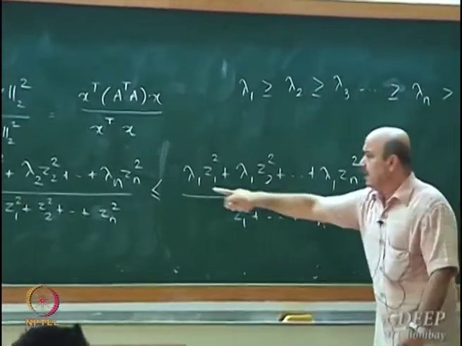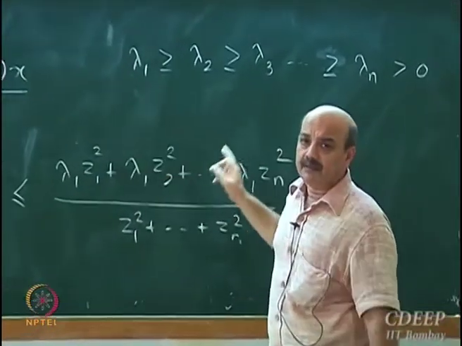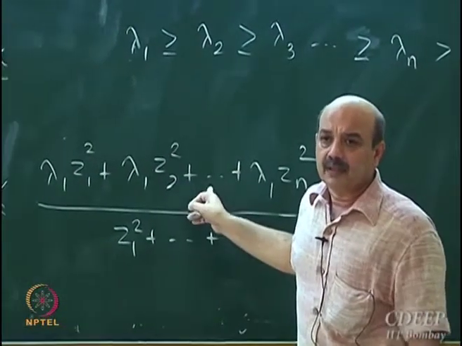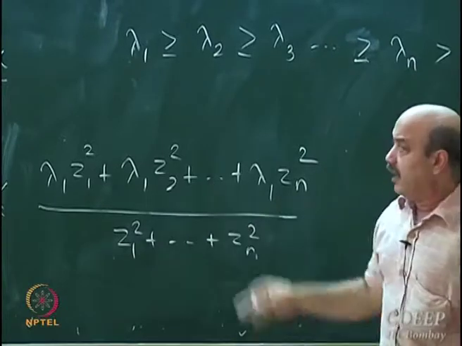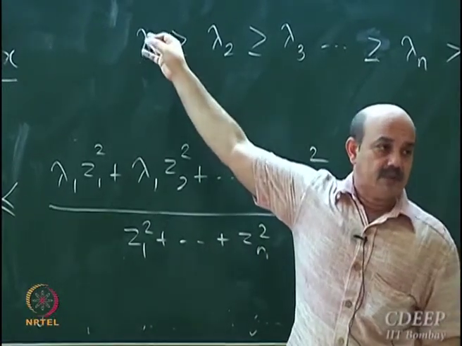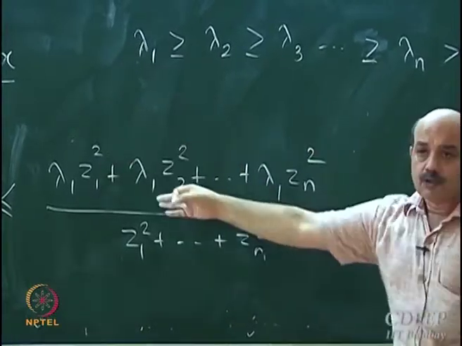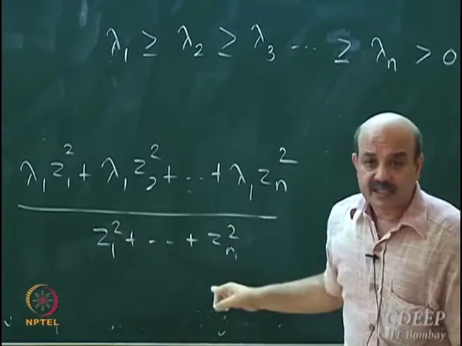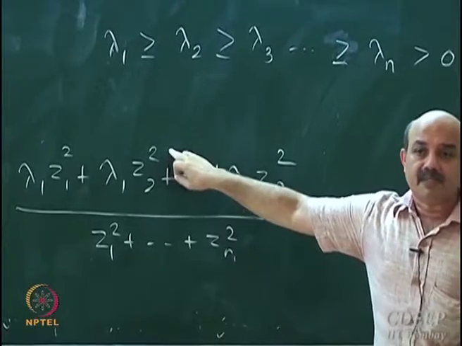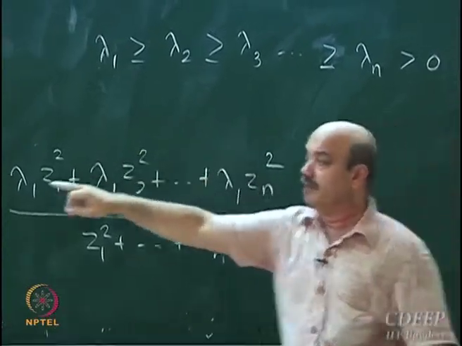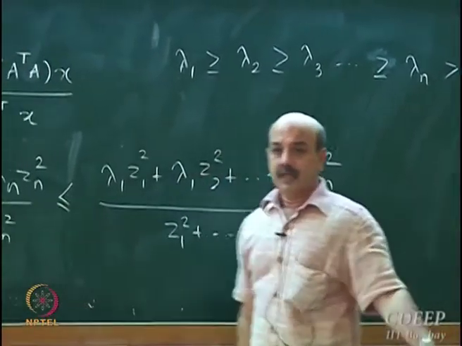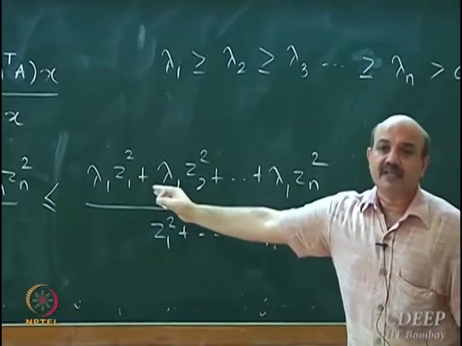I am just replacing lambda 2 by lambda 1, lambda 3 by lambda 1, lambda 4 by lambda 1. Lambda 1 is the largest magnitude eigenvalue of A transpose A, so I am allowed to do this. Denominator is same, numerator I am replacing by a larger value term by term. Very easy to see that you can take lambda common.